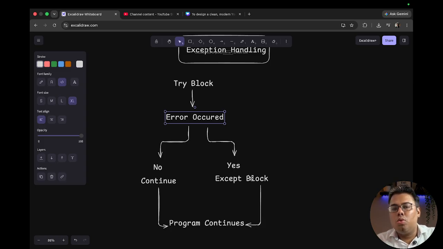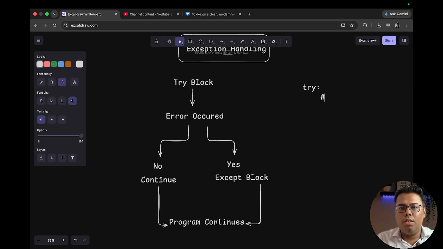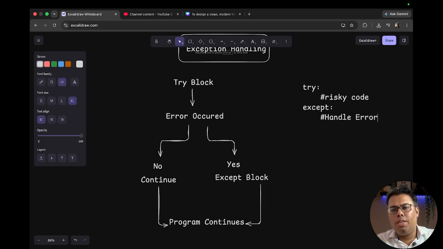Okay, so in a simple way, definitely we are going to do this in a VS Code implementation, but this will be the flow. Okay, risky code, and then except. Implementation-wise, we are going to write it in this syntax. Okay, we will handle the error.